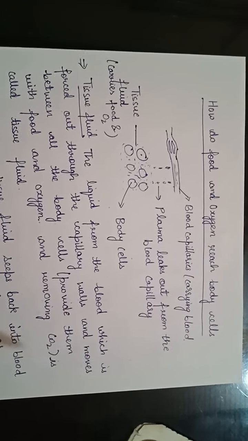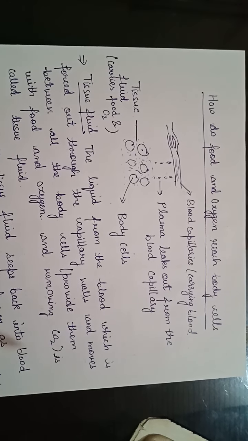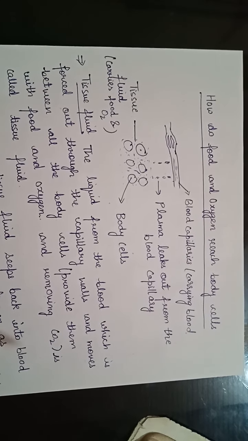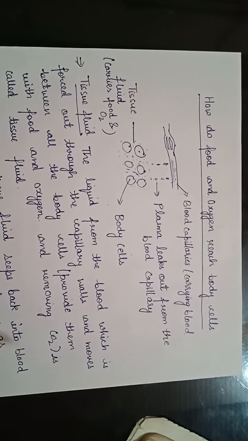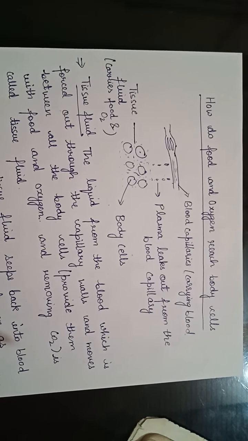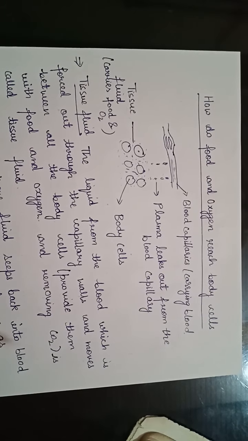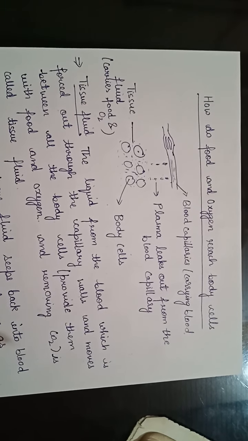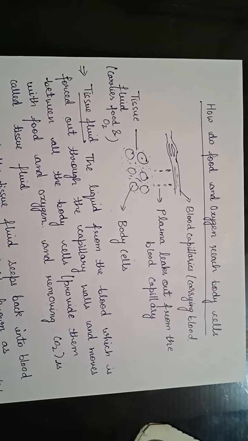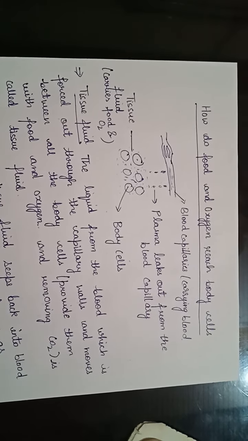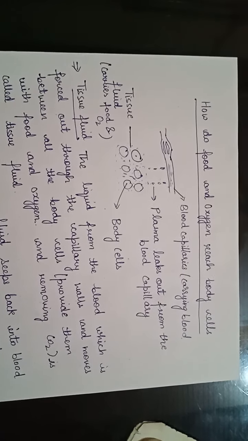We have studied that blood carries food and oxygen around the body, but blood never comes in contact with body cells. So, how do food and oxygen get from the blood to the body cells where they are needed? This happens with the help of plasma, which leaks from the blood capillaries around the body cells.